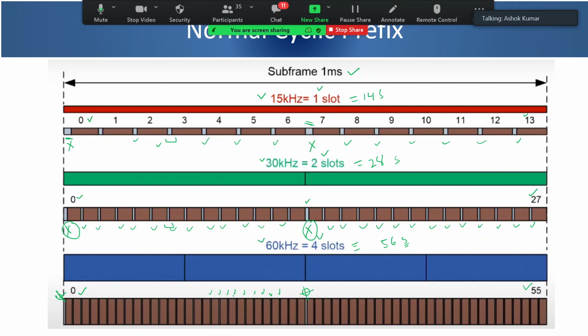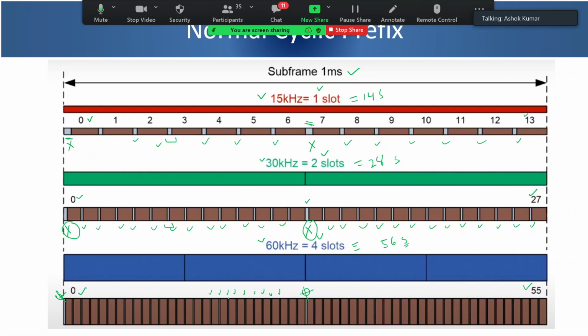All because within the same time, earlier in 15 kilohertz, I had a slot size of 1 millisecond where I have 14 symbols. In the same 1 millisecond, in 30 kilohertz, I am accommodating 28 symbols. So my symbol duration will definitely become half, right?